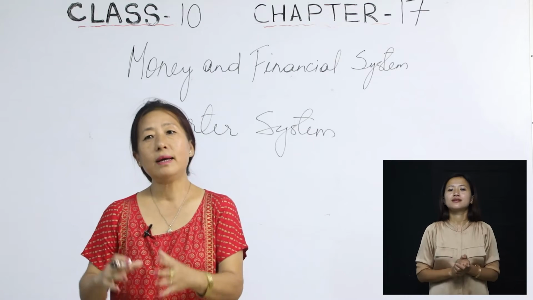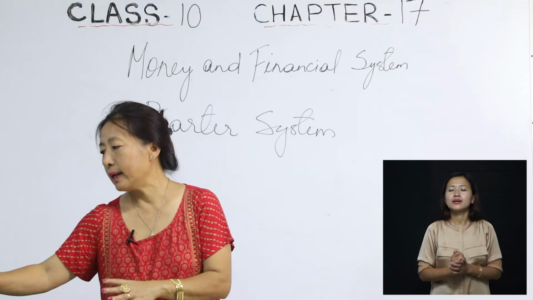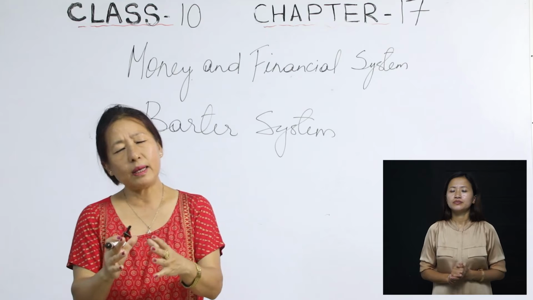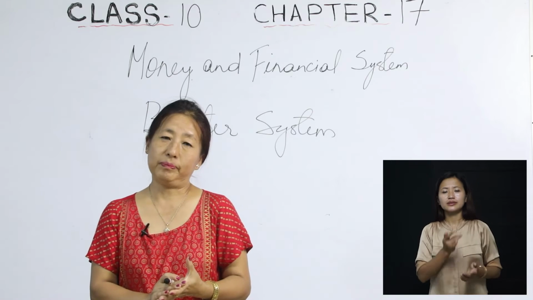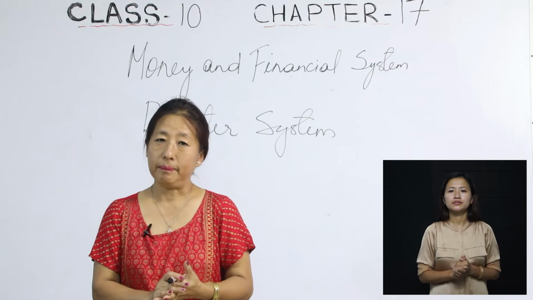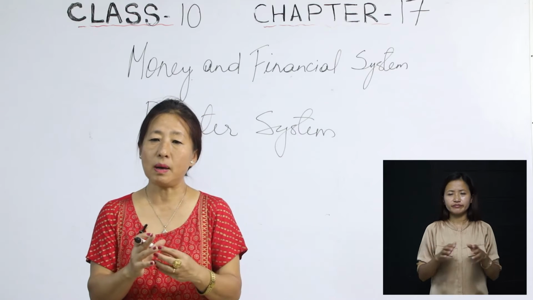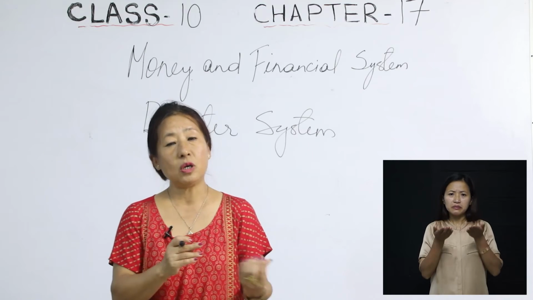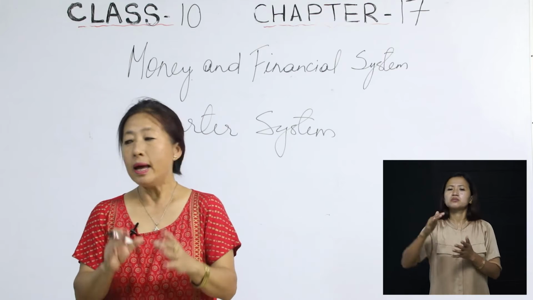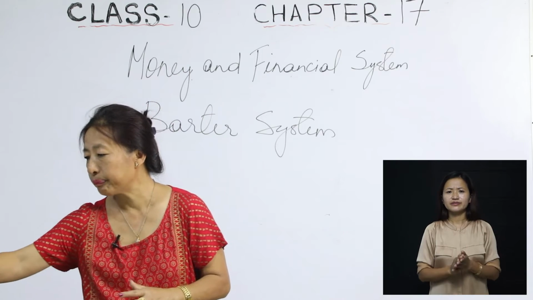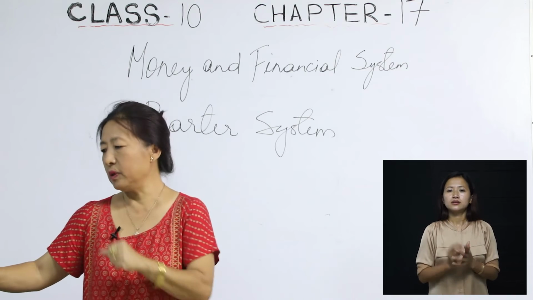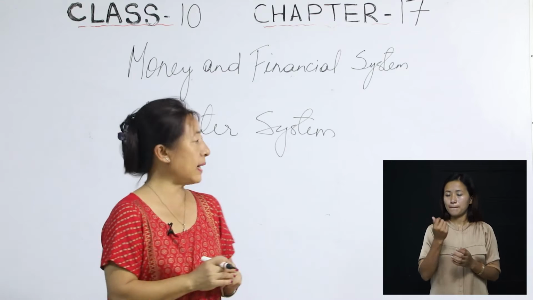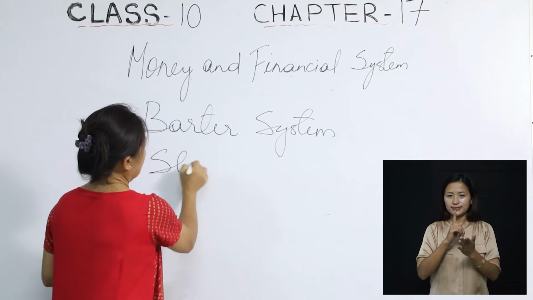Then apart from that, when money came into being, we have different kinds of money. Here, different kinds does not mean the Indian rupee compared to the American dollar or the English pound and so on. That is not what we mean. In your textbook, they have mentioned 3 different kinds of money. The first one is what we call standard money.